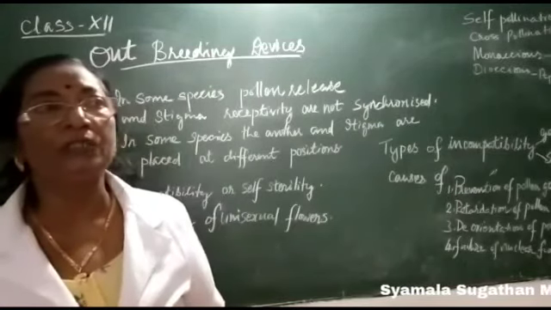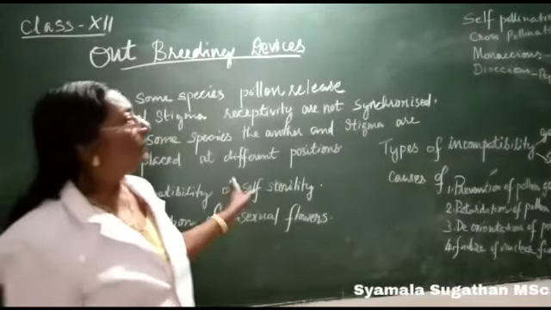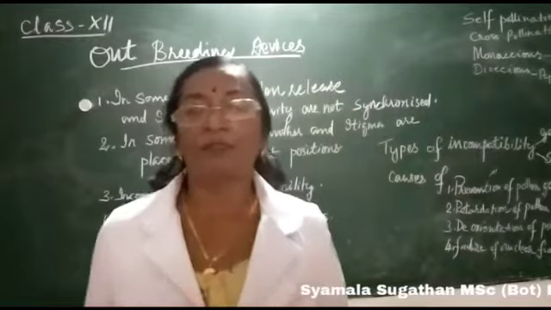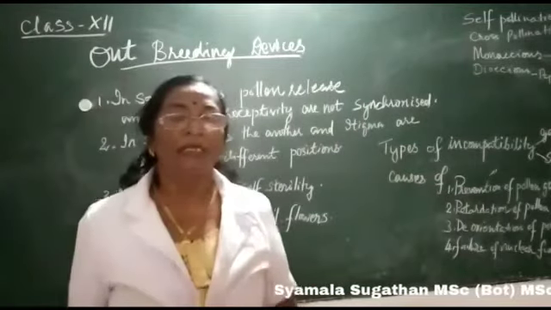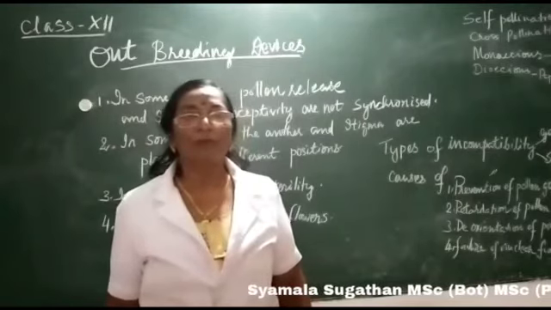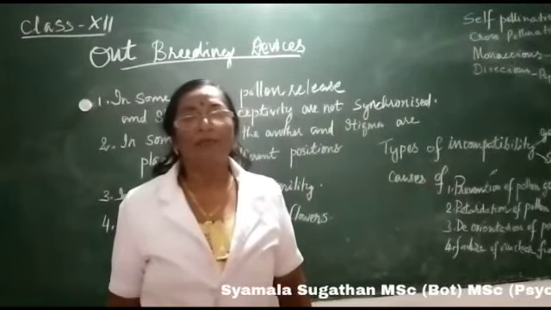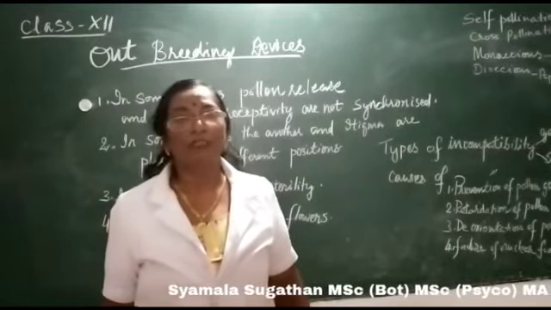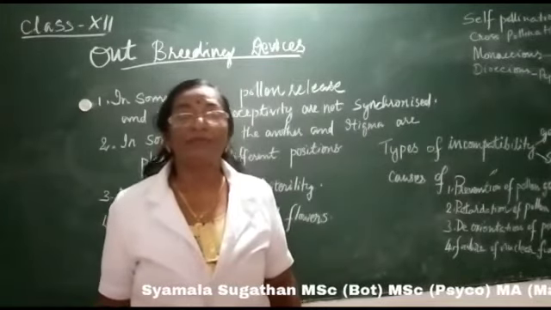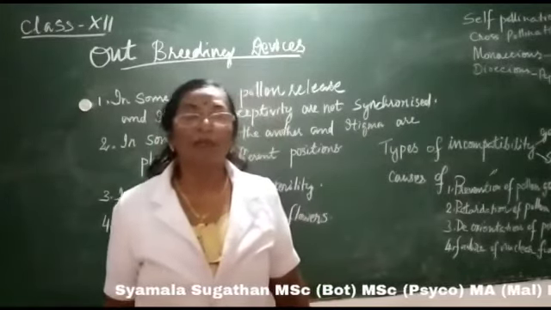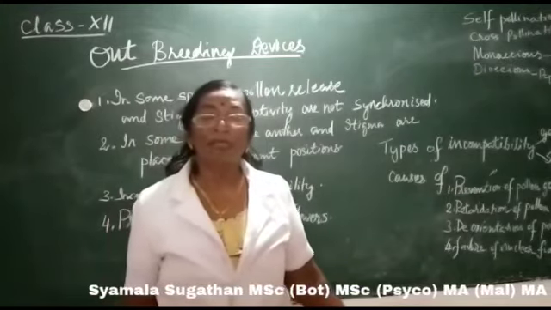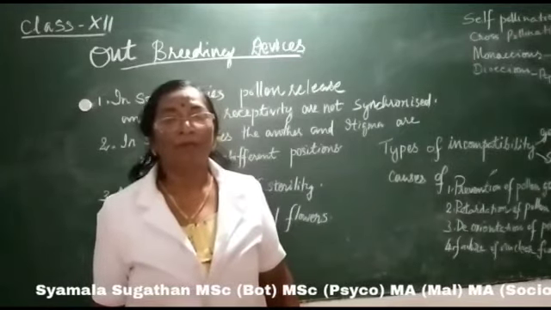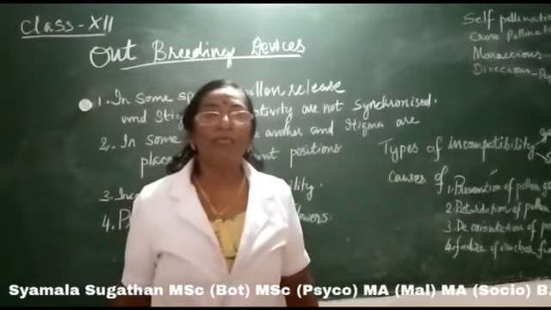When coming to these unisexual flowers, they may be produced in two different ways, such as monoecious plants and dioecious plants. In the case of monoecious plants, male and female flowers are produced in one and the same plant, but male and female flowers are separate. In such a case, cross-pollination alone is possible. When coming to dioecious plants, male and female flowers are produced in separate plants, as in the case of nutmeg, papaya, etc. And here also cross-pollination is promoted.